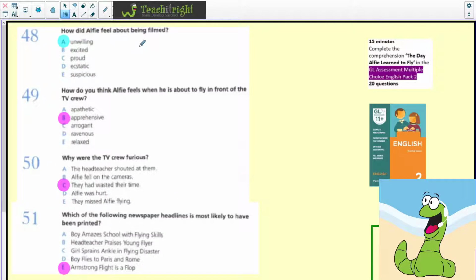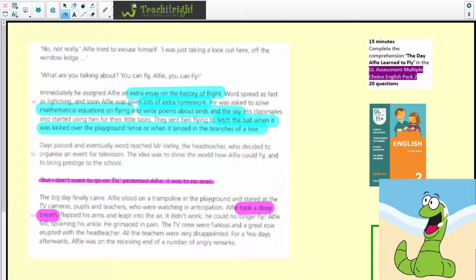48. How did Alfie feel about being filmed? Well, he was unwilling. Now, you can work that out from reading the text. And it says here, "But I don't want to go on TV," protested Alfie. It was to no avail. In other words, it didn't matter how much he protested, he was still going to have to do it in front of the cameras.